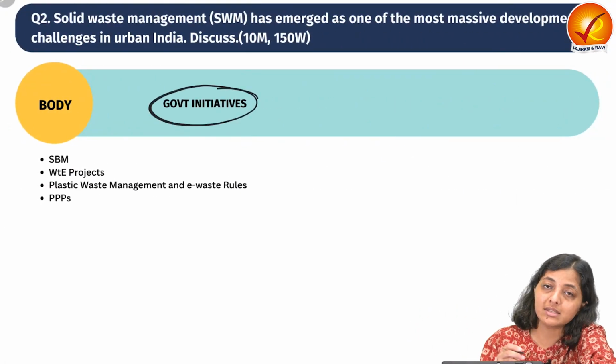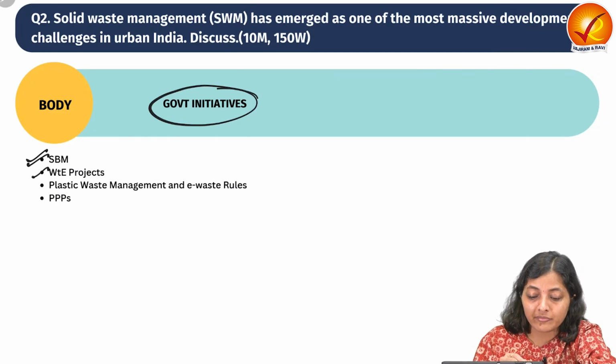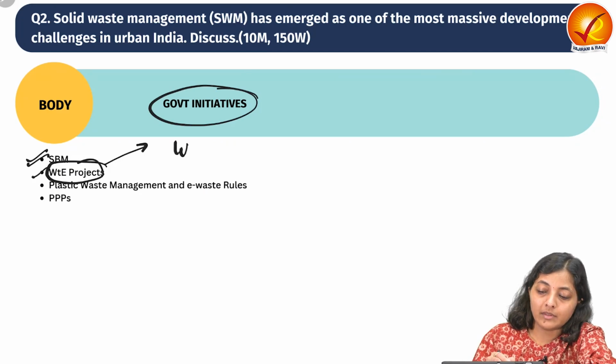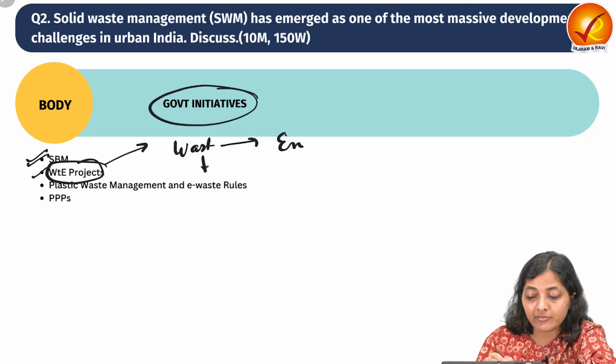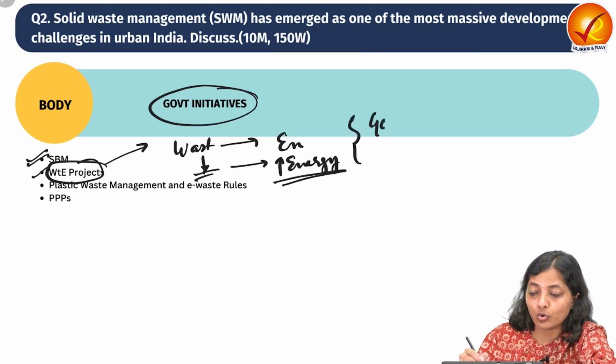So either you can write the way forward for the challenges, or you can write some governmental initiatives in this direction, that the government is promoting the Swachh Bharat Mission, and waste to energy projects so as to reduce the waste generation and increase the energy. Also via the Gobardhan scheme.